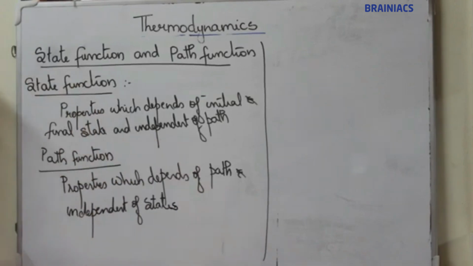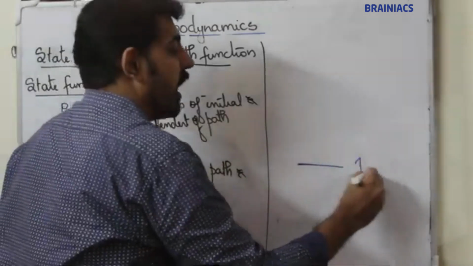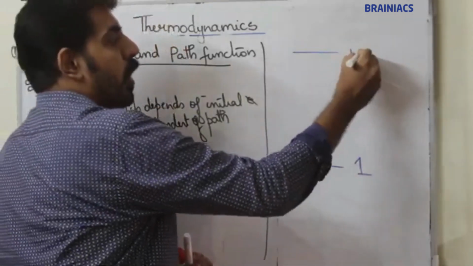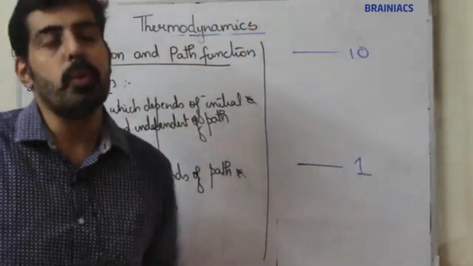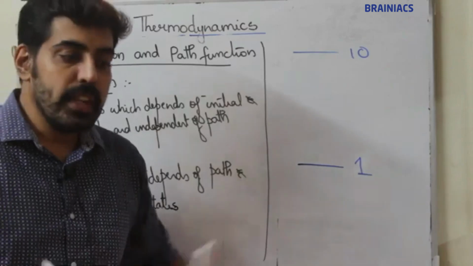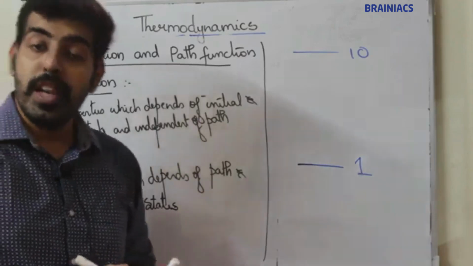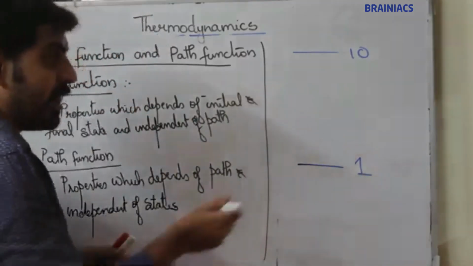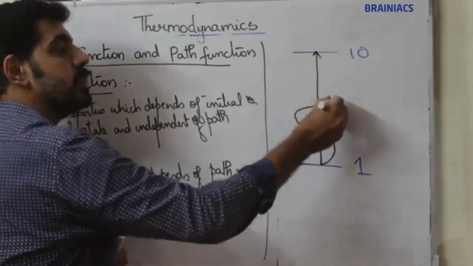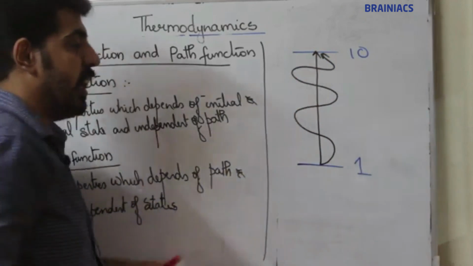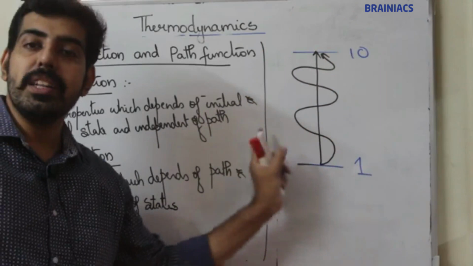I'll explain this with an example. Consider a person moving from the first floor to the 10th floor of an apartment. He is carrying 2 buckets of water. Now, he can move either by taking the lift or by taking stairs. He can move from the first floor to the 10th floor either by lift or by stairs.